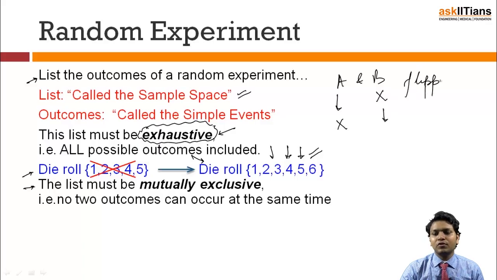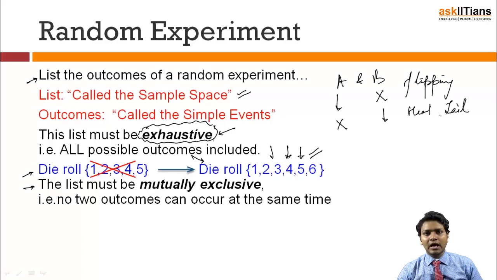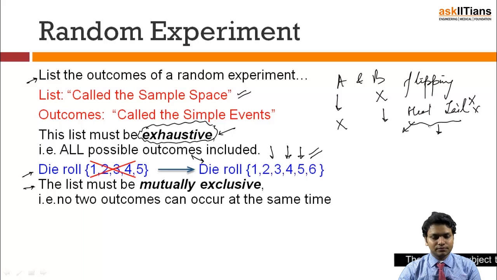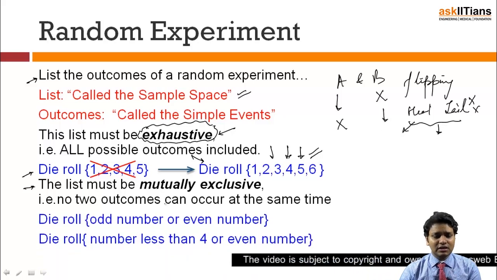If I am flipping a coin, what can I expect? Flipping a coin can either give me a head or a tail. But as soon as I encounter that the flip is resulting in a head, the tail will automatically be banished. So this is the condition of mutually exclusive. If one is happening, it will bar the occurrence of the other. So let's see with an example.